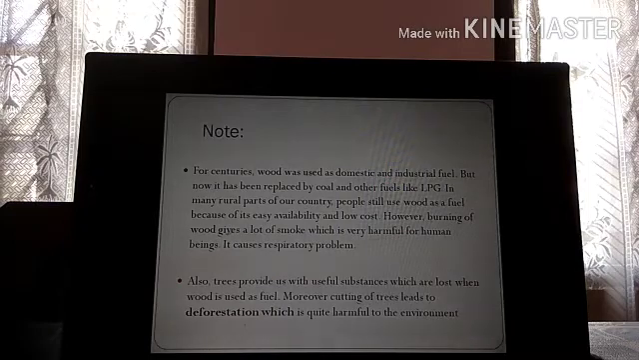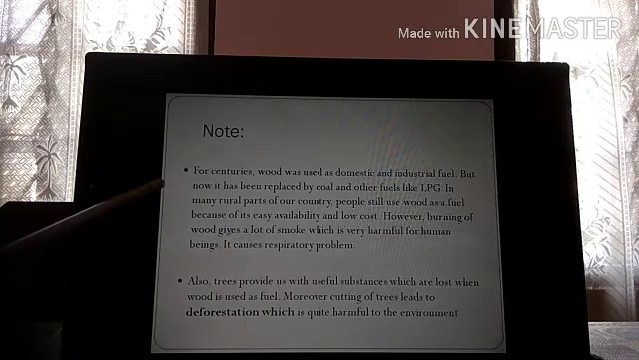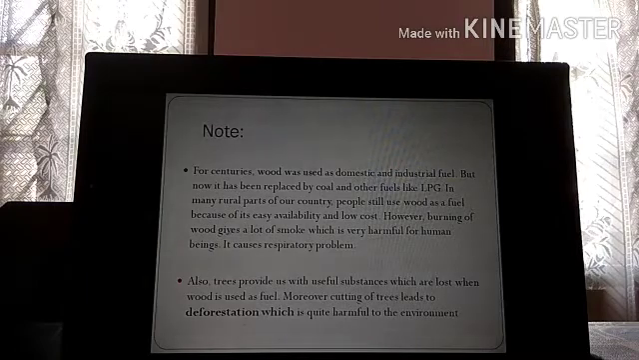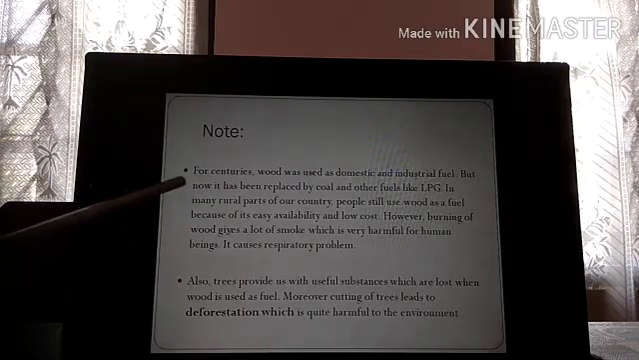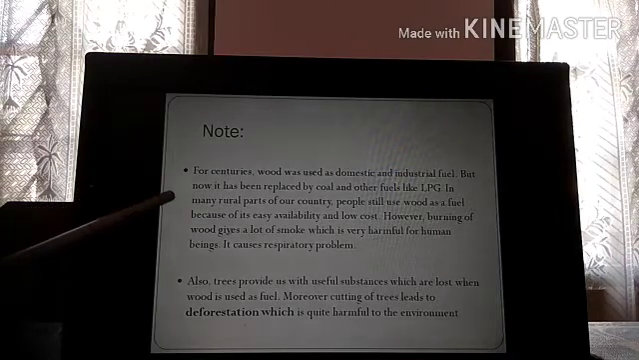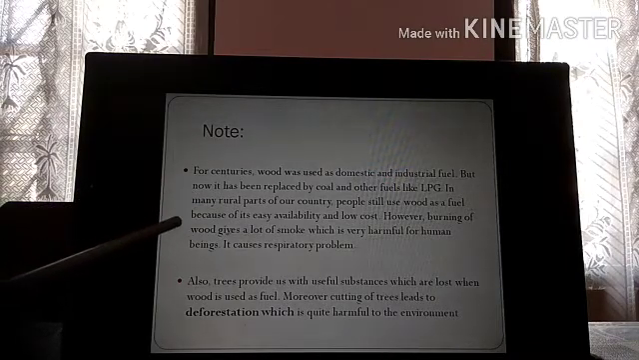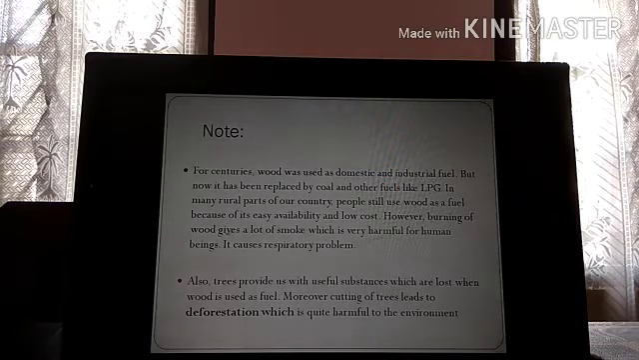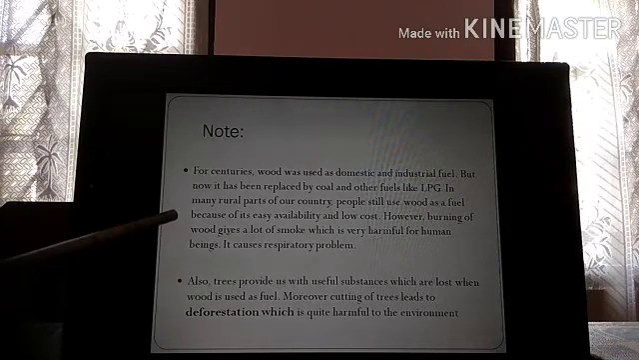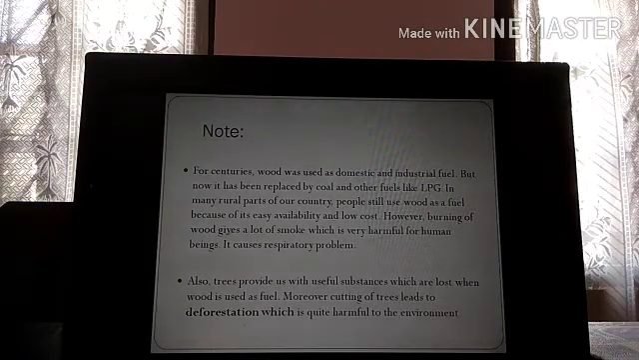Yeah. So now note, for centuries wood was used as a domestic and industrial fuel, isn't it? Earlier, petrol and diesel were not available. Only wood was used as a domestic and industrial fuel. But now it has been replaced by coal and other fuels like LPG, liquid petroleum gas. In many rural parts of our country, people still use wood as a fuel because of its easy availability and low cost. People that live in villages prefer wood as a fuel. However, burning of wood gives a lot of smoke which is harmful for human beings.